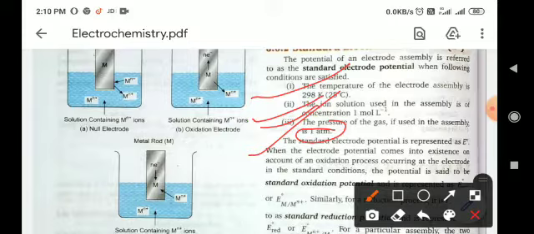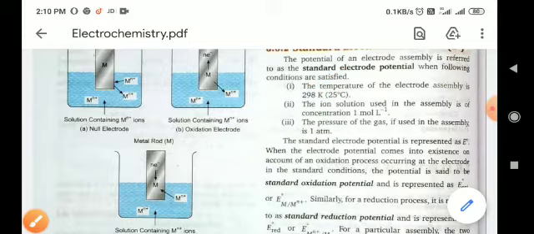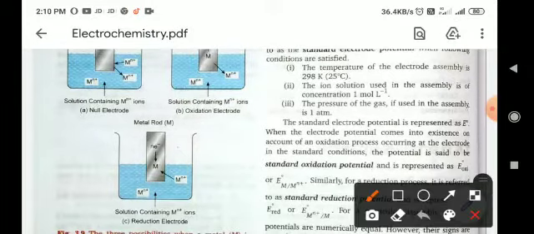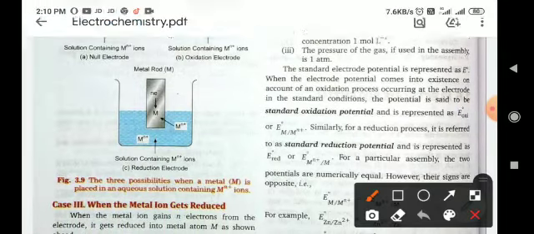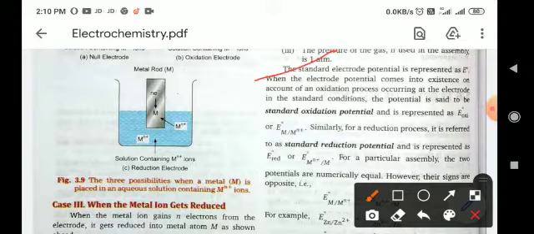Okay, so now come to the standard potential. Electrode potential is referred to as E naught. It is represented by E naught when the electrode potential comes into existence on account of an oxidation process occurring at the electrode in the standard condition.